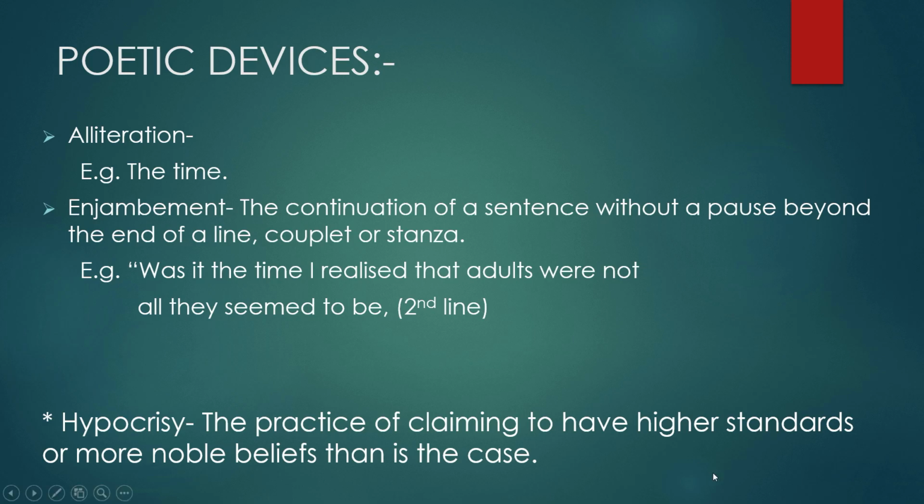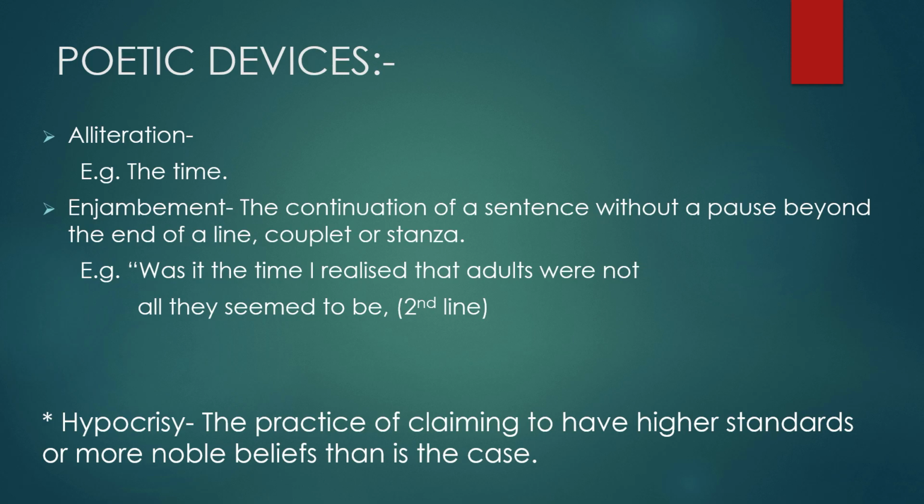The first poetic device used here is alliteration, used in the second line using the words the time. The second poetic device used here is enjambment, which is the continuation of a sentence without a pause beyond the end of a line, couplet or stanza, as represented by the second line that goes as, was it the time I realized that adults were not all they seemed to be?